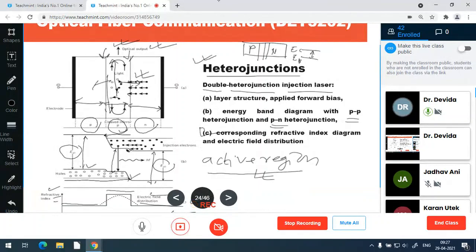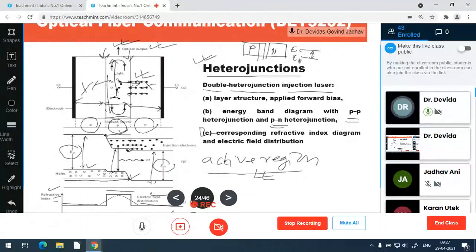In the cladding they are not able to go. In this direction the mirror is placed, which is perfectly reflecting, so all photons return back. But in this direction a partial mirror, partially transmitting, is there. So a large number of photons are transmitted through this area. And as this is an optical fiber-like structure, this beam becomes a pencil beam or directive beam.